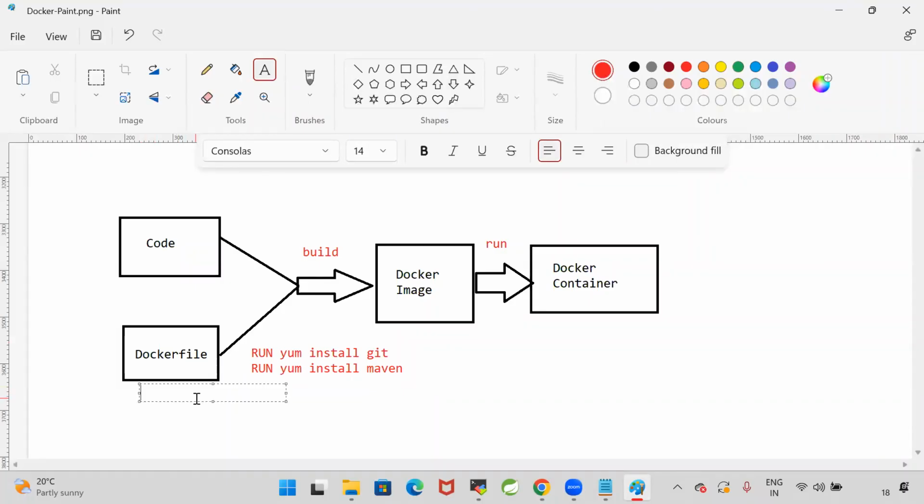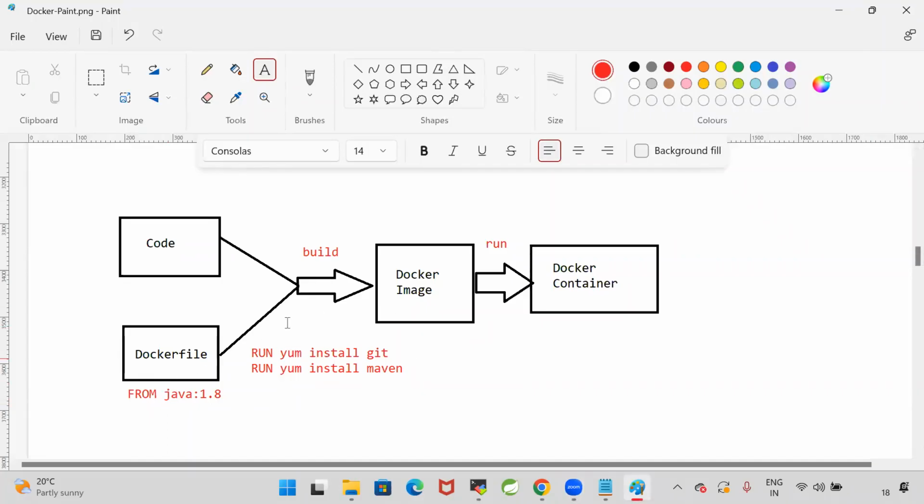Now in this Docker file, I will specify FROM Java 1.8. What is the meaning of FROM Java 1.8? For this application, Java is required as a base image. Then while creating the image, you have to download Java and execute these commands. So if you want to execute any command while creating the Docker image, then you will go for the RUN command. Fine, with this my Docker image is created.